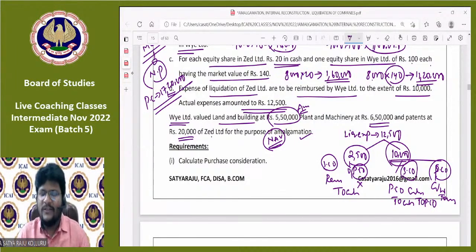These are useful for NAV. Sir, we accept these values, accept these assets. At which value are the remaining assets and liabilities taken over, sir? If nothing was mentioned, we are taking over the remaining assets and liabilities at book values only. Why is this information specially given? Why is the information for other assets and liabilities not given? If nothing is given, it means we are ready to take over at book values only. If something is given, we should take over at that specific value.